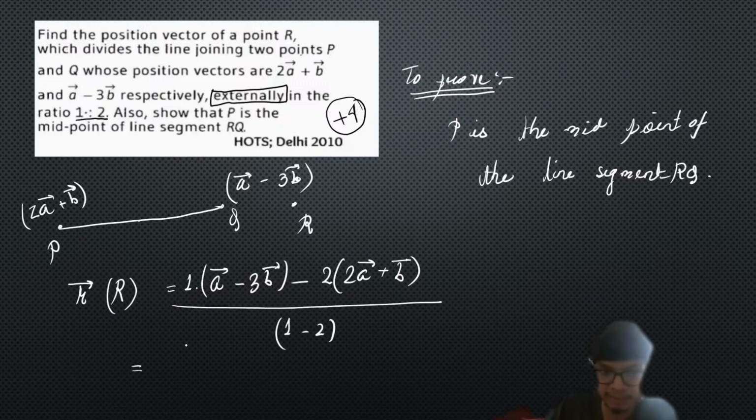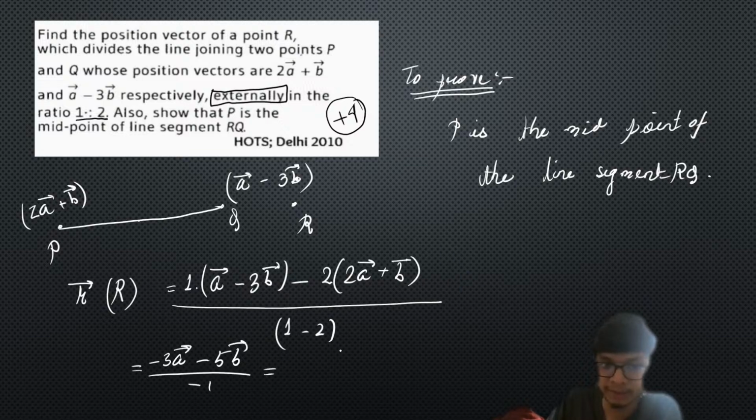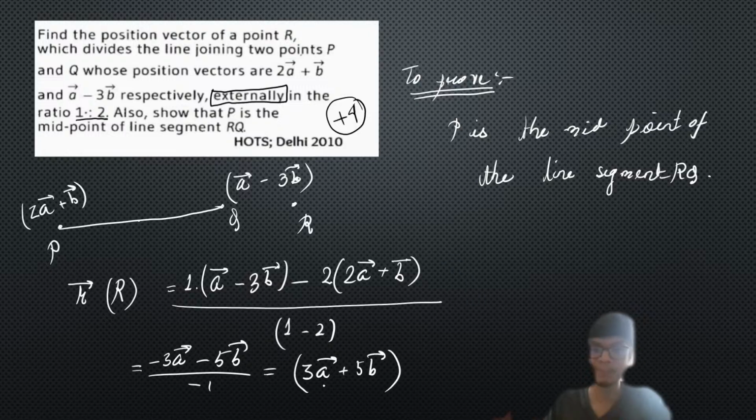Okay, so it doesn't matter over here. We'll basically get this finally as minus of 3a vector and minus of 5b vector, right? Divided by minus 1. So your r vector is going to come out as 3a vector plus b vector. Okay, 3a vector plus b vector, right?